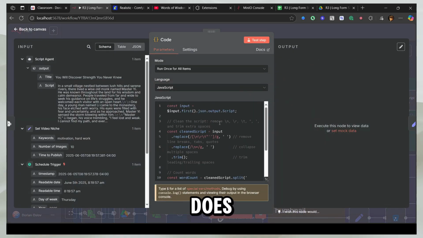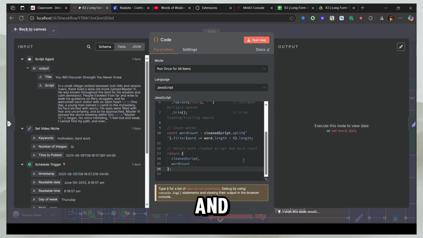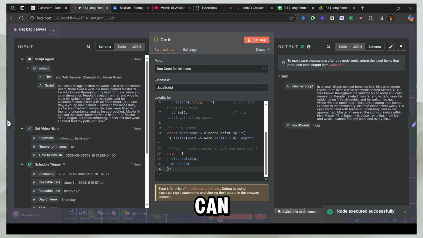What this code does is take the script and refine it. As you can see, the script has all these characters, because sometimes they break the speech models and ruin the entire thing. So what I'm going to do is test this. And now you can see it gives us the clean script, which we need to get the text to speech, and it gives you the word count, so you know what you are dealing with.